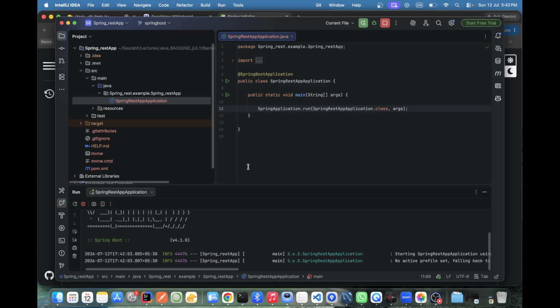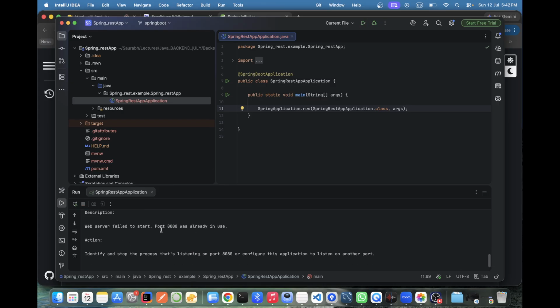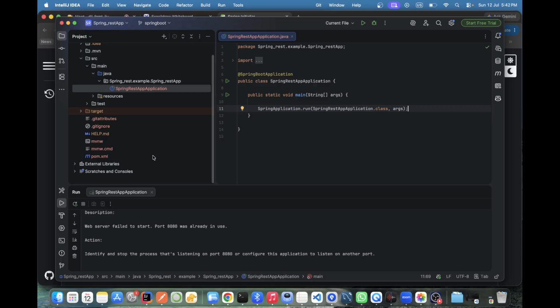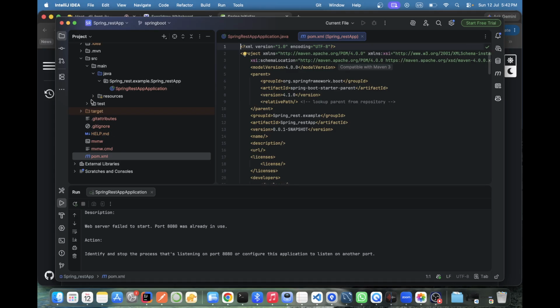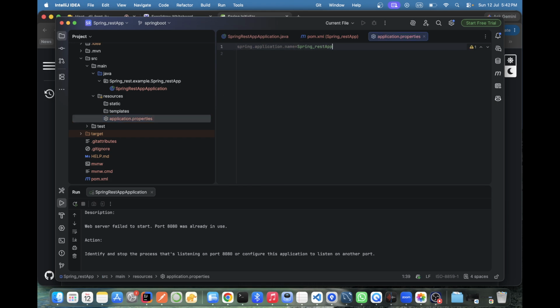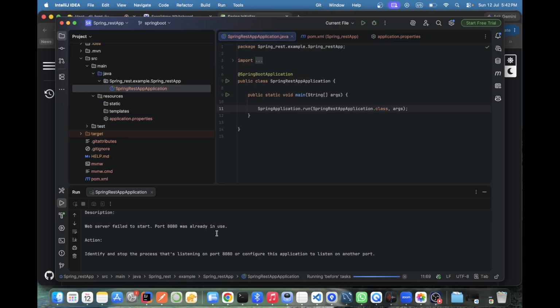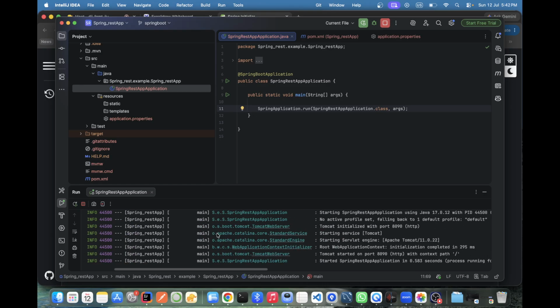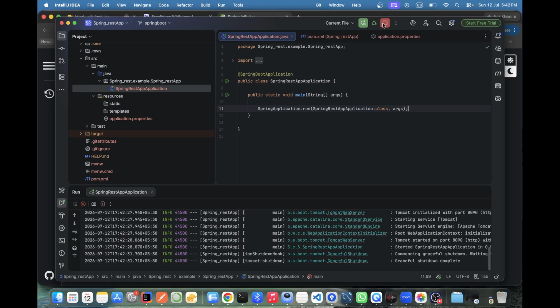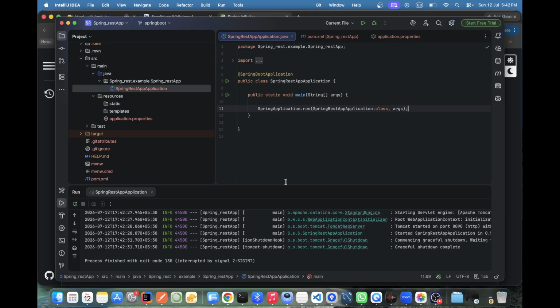Port 80 is already there. Either I'll kill it or add another one, no issue. The application properties are getting picked up. Okay, working fine, it's all good. Now Spring REST.